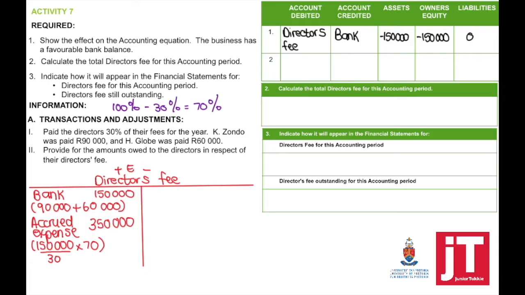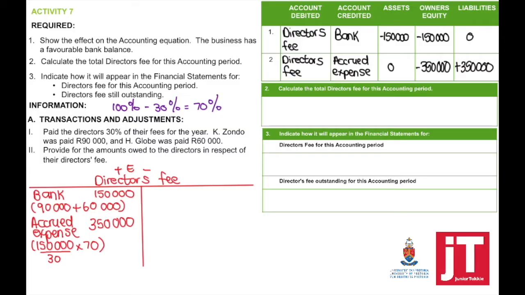Again, what is it that I want to calculate over what has been given? Effect on the accounting equation. Account debit, directors' fees. It still forms part of my expense for this year. Account credit, accrued expense, owner's equity minus, liabilities plus 350,000.